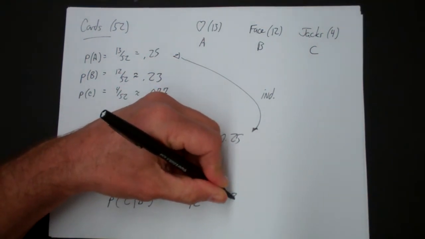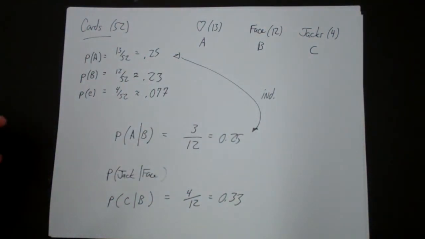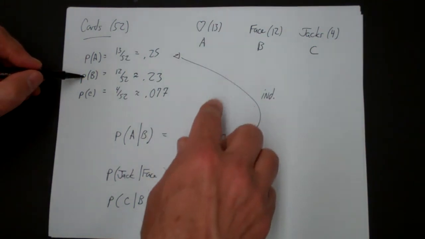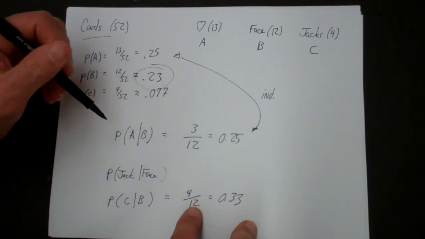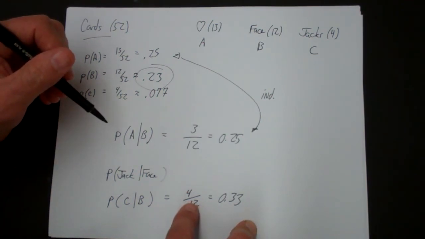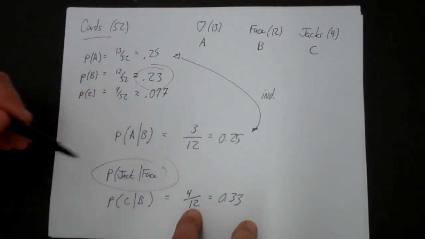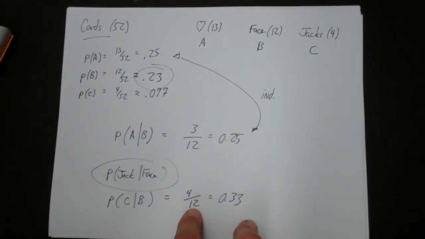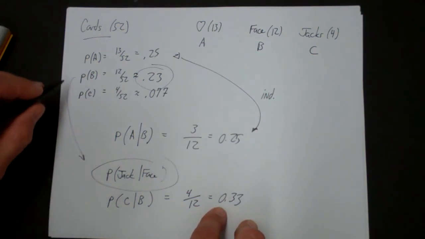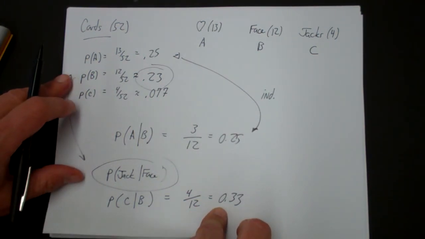So that's 0.33. And now let's look. The probability of a jack was 0.077. But the probability of a jack, given that it's a face card, is 0.33. And so you notice that it matters. The probability changes when you get a face card.